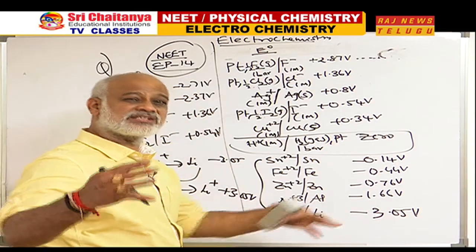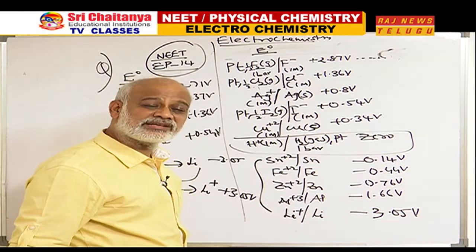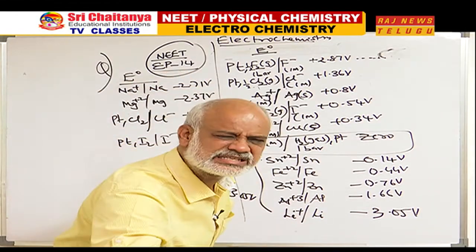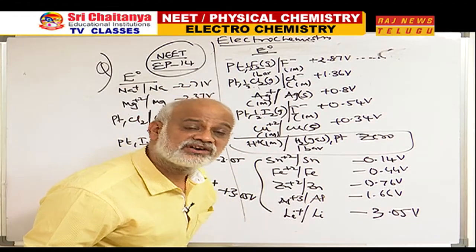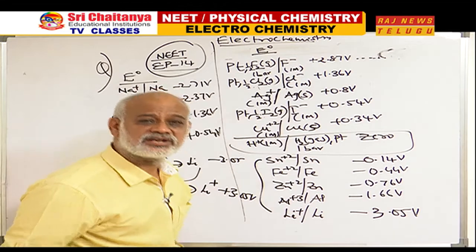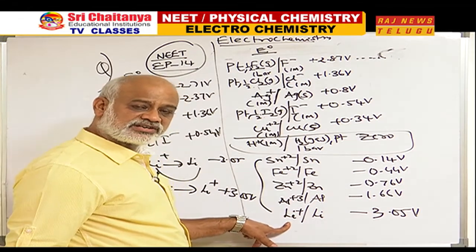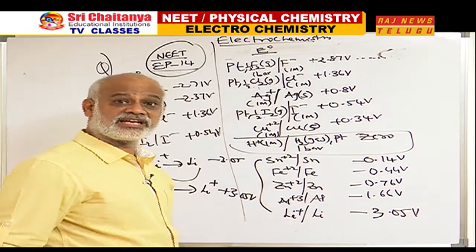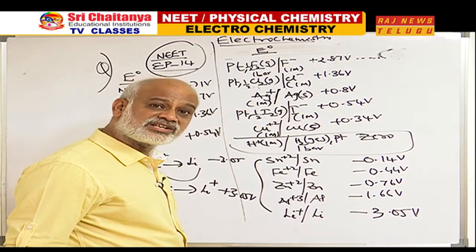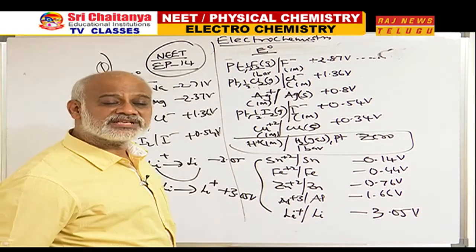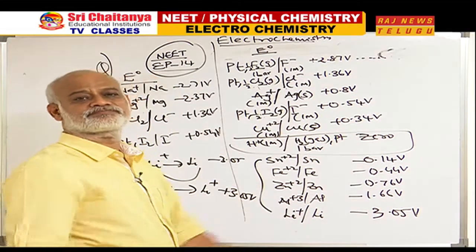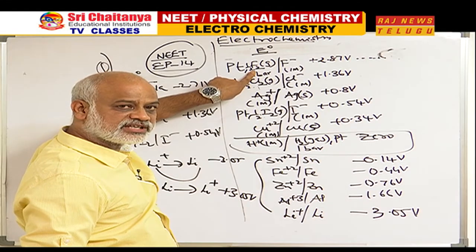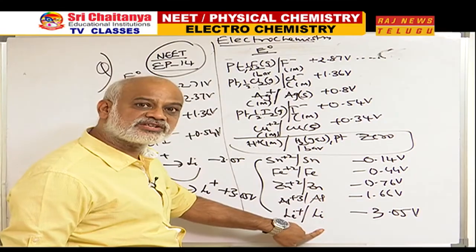Similarly, Li+ to Li: negative SRP, the highest negative value, mathematically the least value, means Li+ has the least tendency to undergo reduction. It is the worst oxidizing agent. Li+ is the worst oxidizing agent. For the reverse reaction, Li has the greatest tendency to undergo oxidation. Lithium is the best reducing agent. Conclusion: F2 is the best oxidizing agent and Li is the best reducing agent from the given values.